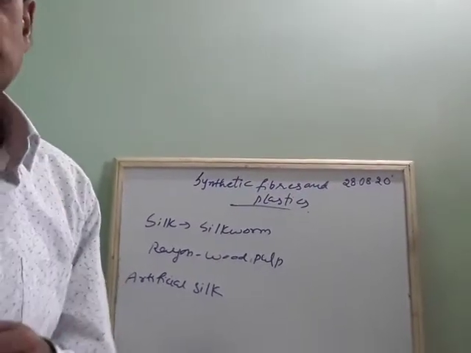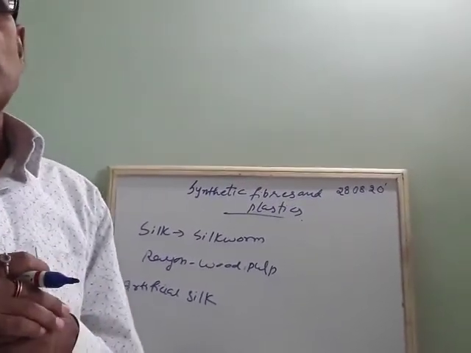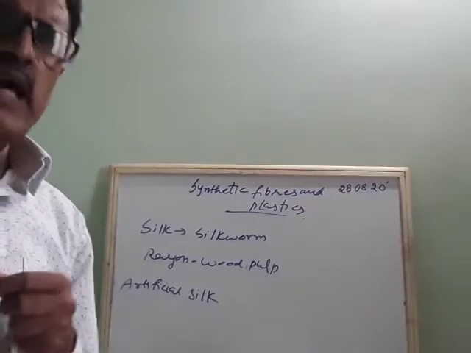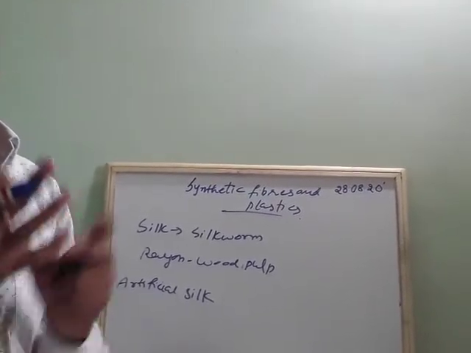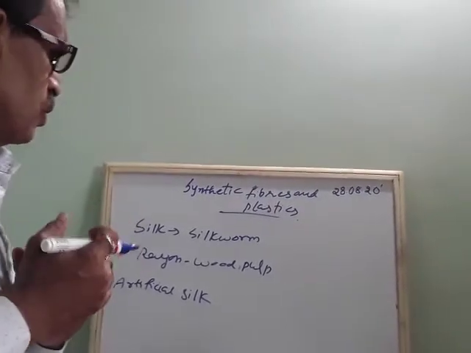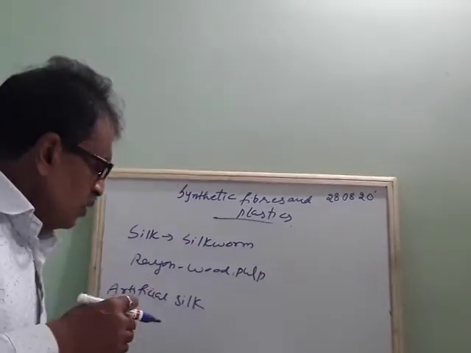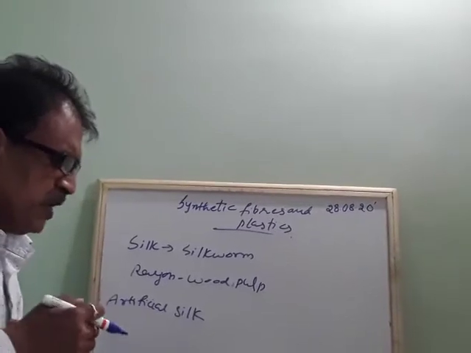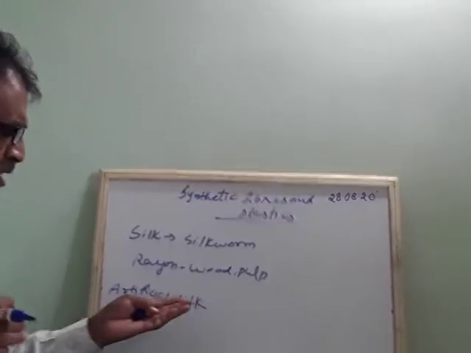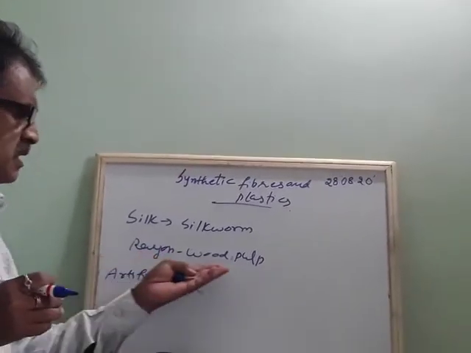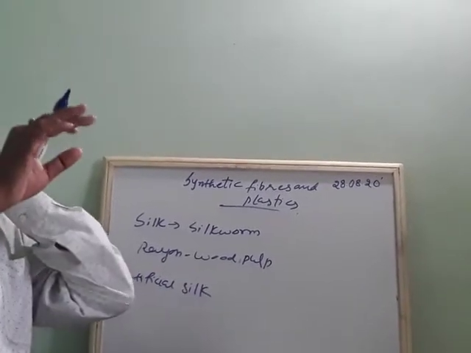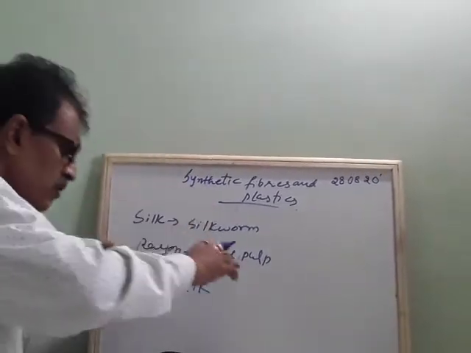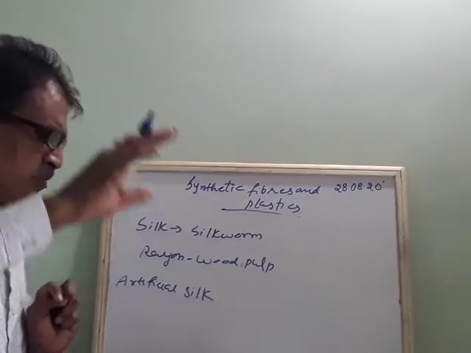It was soft in nature. It was easily foldable, and it was easy to carry. And it was not holding much water also. So many properties are there. It used to be easily woven, we can sew it easily. So this was made by using a chemical substance along with wood pulp. By using a chemical substance along with wood pulp, the first artificial silk was made.